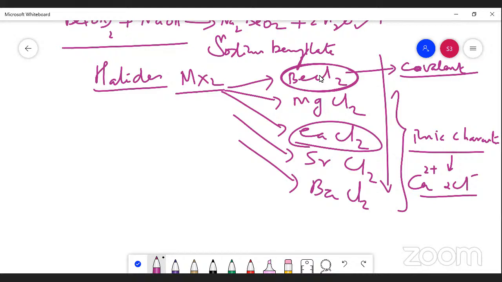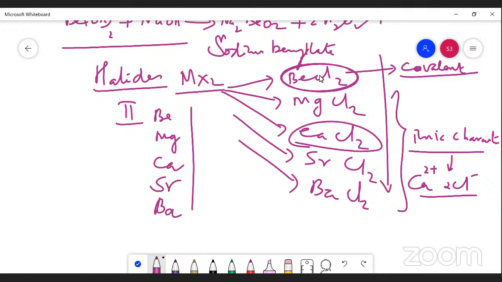So here are the halides of the metal secondary families. The secondary families are what we have studied as beryllium, magnesium, calcium, strontium and barium. These are all the elements belonging to the secondary family. The point you should understand.